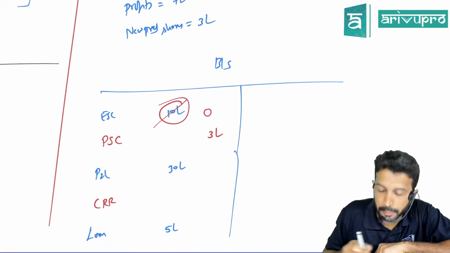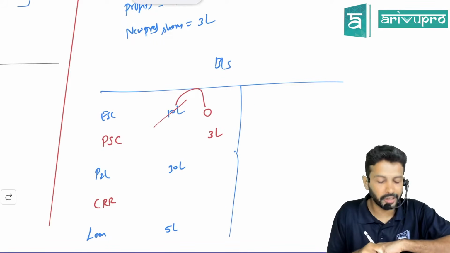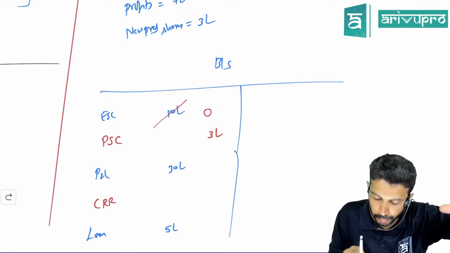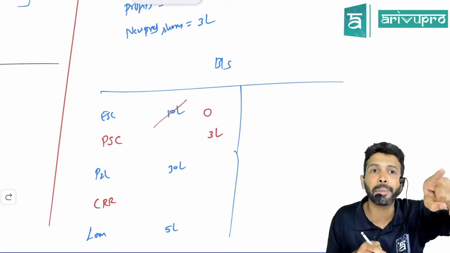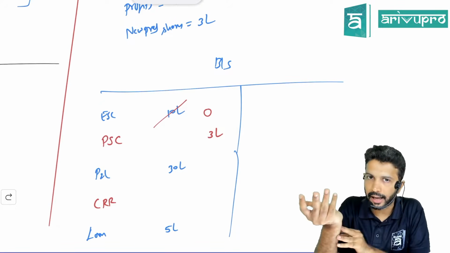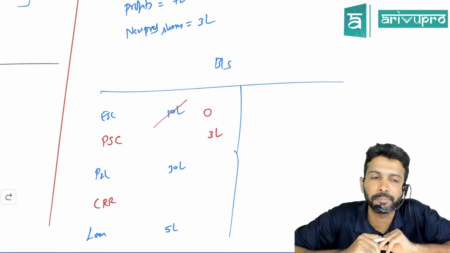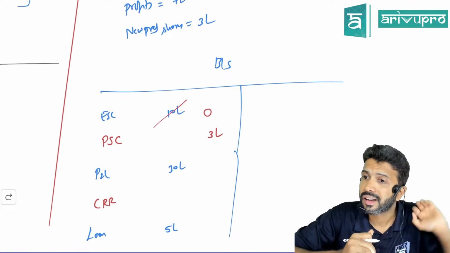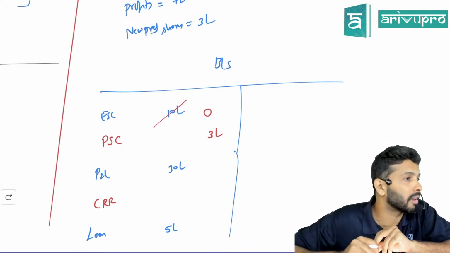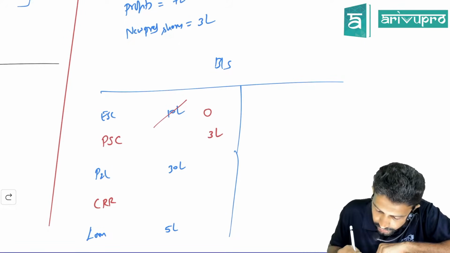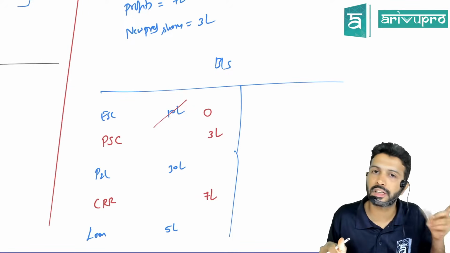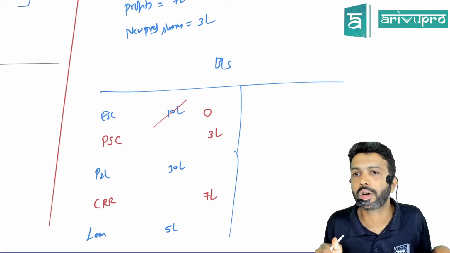How? Capital was 10 lakh before, it has become 0. So the reduction in capital, or gap in capital, is 10 lakh. Since preference share capital came in for 3 lakh, how much gap is already covered? 3 lakh. How much gap is still remaining? 7 lakh. That means now you need to create CRR to the extent of 7 lakh to fill this particular gap. That's all. Are we good?